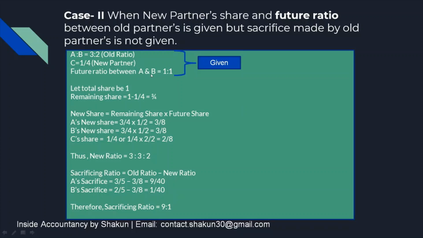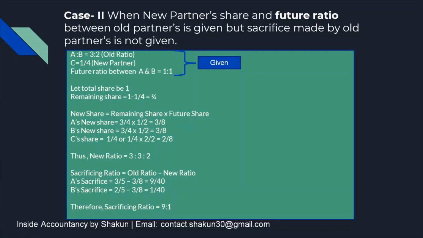So in such circumstances, again we calculate it in the same manner. Let the total share of the firm be 1. Then we calculate the remaining share by subtracting the new partner's share. 1 minus 1/4 is equal to 3/4. Then we calculate the new share. Now the only difference is, in the previous case, the remaining share was multiplied by the old share. But when the future ratio is given, then the remaining share is multiplied by the future share.